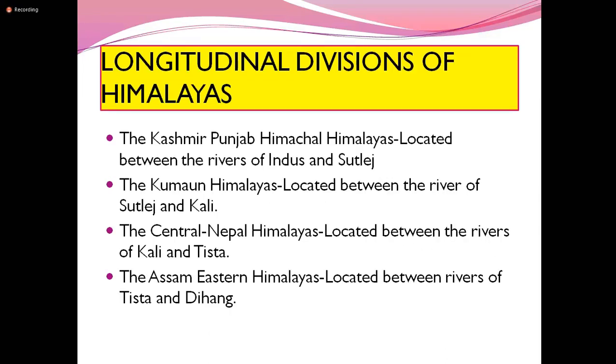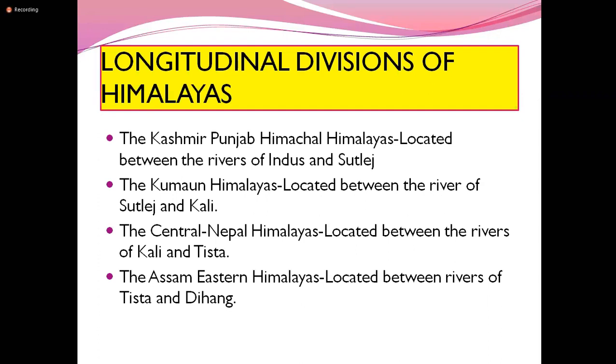Next, we are going to see the longitudinal divisions of the Himalayas. What are the divisions of the Himalayas? The mountains between the rivers Indus and Satluj are called the Kashmir, Punjab, Himachal Himalayas. Next, between the rivers Satluj and Kali, the Himalayas are called the Kumaon Himalayas.